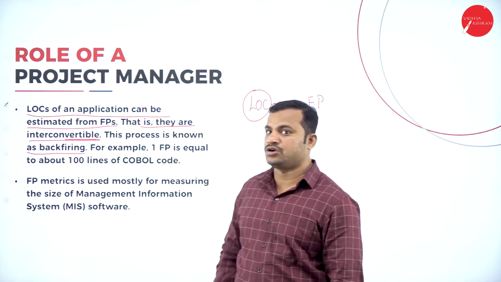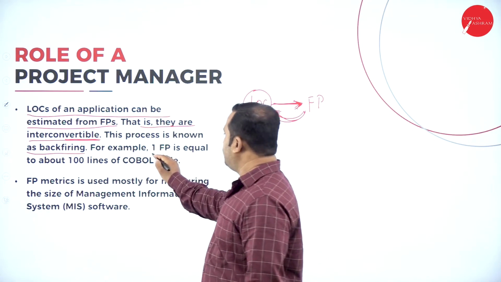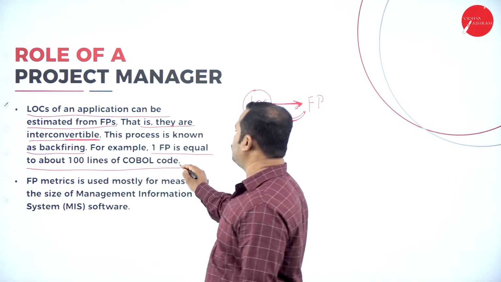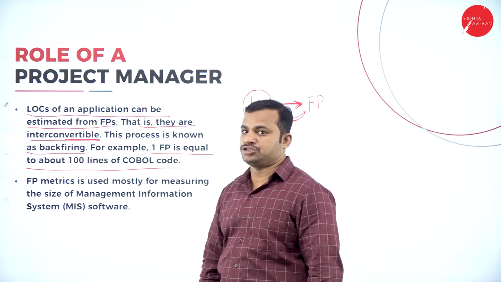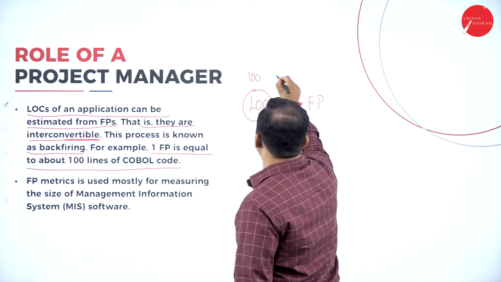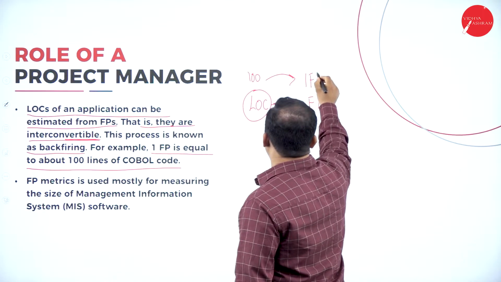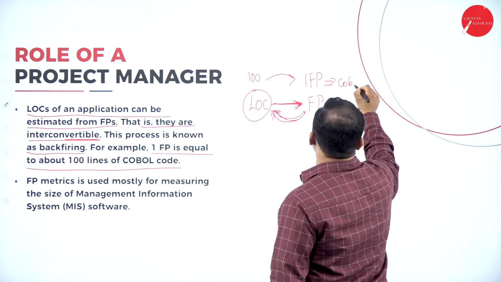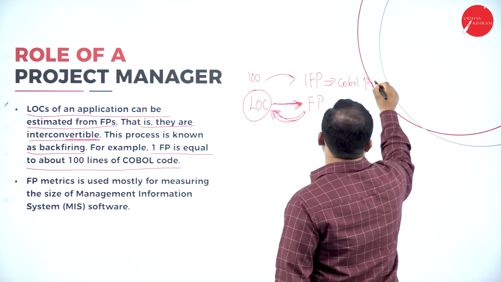So we have these concepts here. For example, one function point is equal to 100 lines of code in COBOL language. That is, 100 lines of code is equal to one function point in the case of the COBOL programming language.